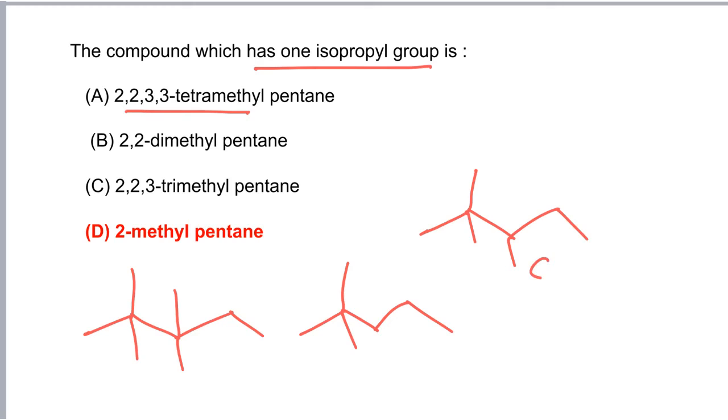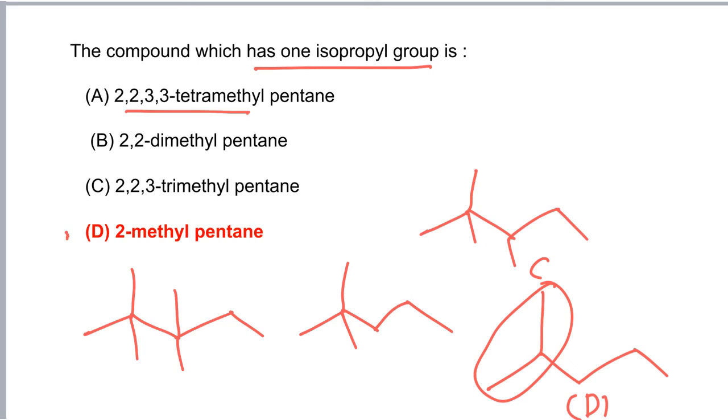In option D, 2-methyl pentane. Now this is an isopropyl group, so the isopropyl group is only present in option D, so the correct answer is D.